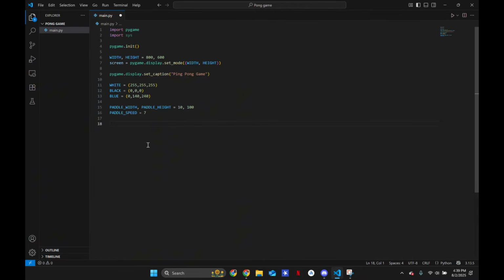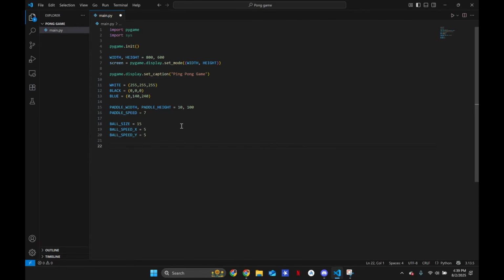Now that we have the paddles, let's define our ball, the ball that's going to be bouncing around the screen. Ball size equals, say, 15 pixels. Ball speed for our x is going to be equal to 5, and ball speed for our y equals 5 as well. This is just so that it can go in different directions.